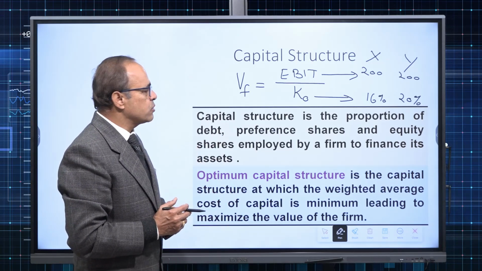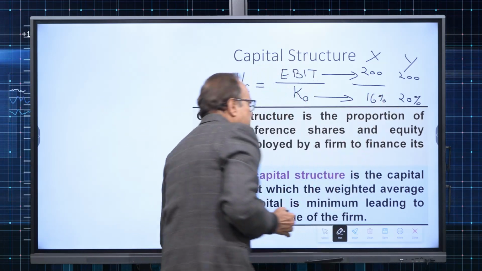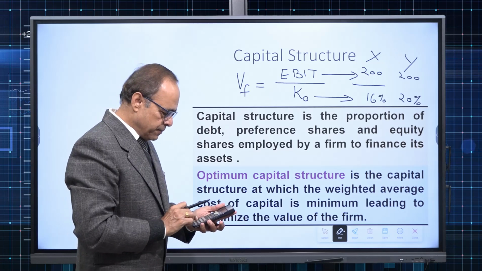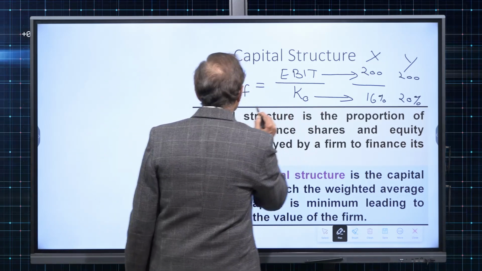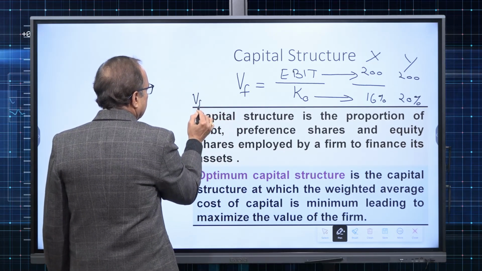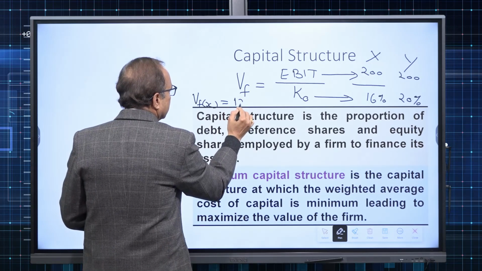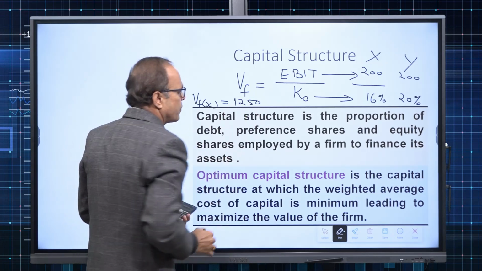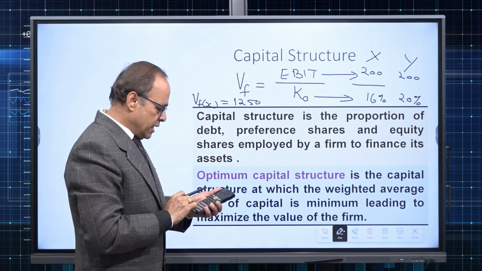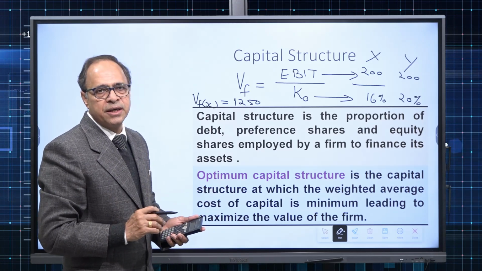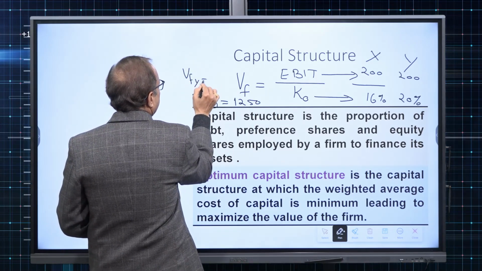Now, simply calculate the value of the firm. When I divide this 200 by 16%, so 200 divided by 0.16, I get a value. So value of X is simply 1250 million, whereas value of Y will be 1000 million.